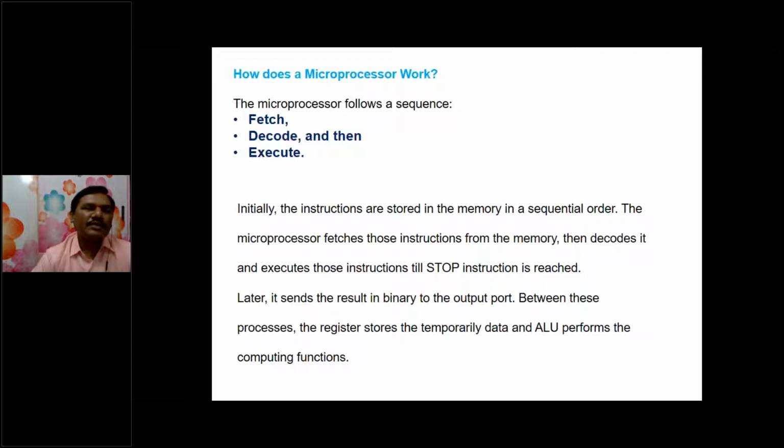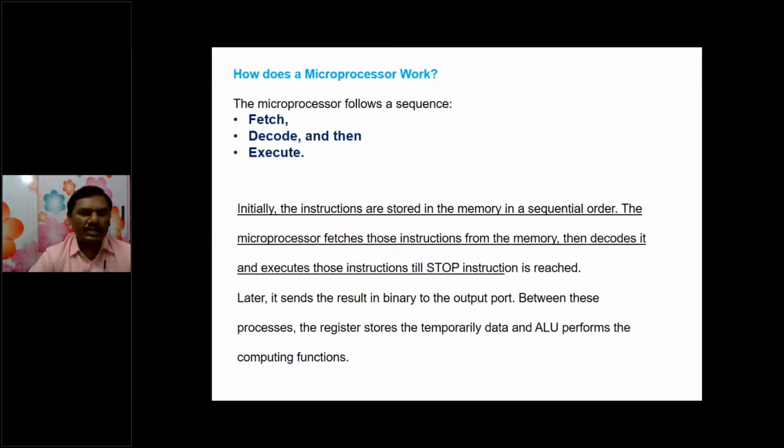So how does a microprocessor work? The microprocessor follows a sequence of operations called fetching, decoding, and execution. Initially, the instructions are stored in the memory in sequential order. The microprocessor fetches those instructions from the memory, then decodes and executes them until a stop instruction is reached.